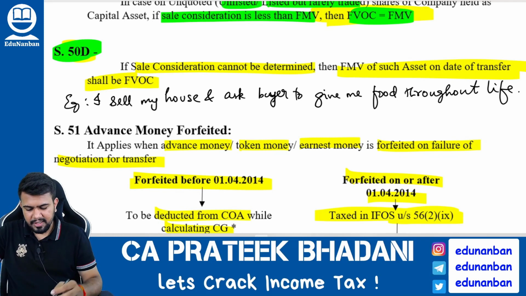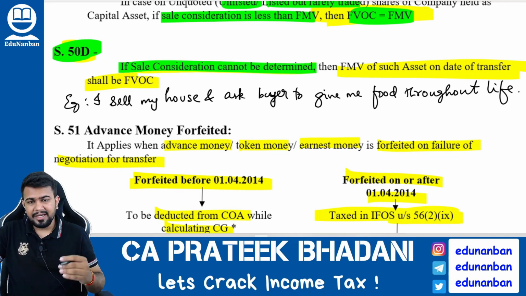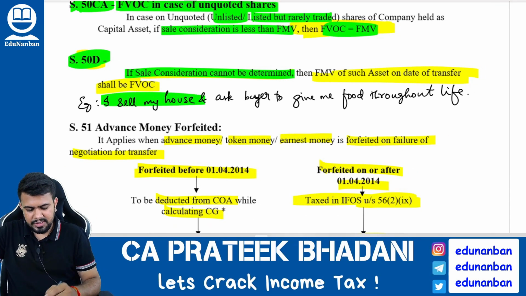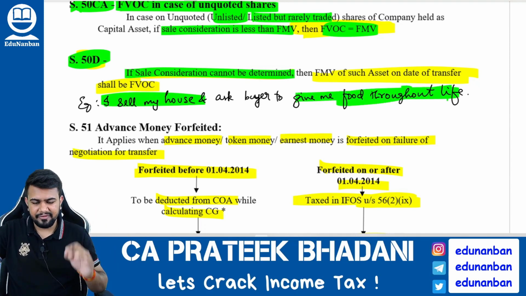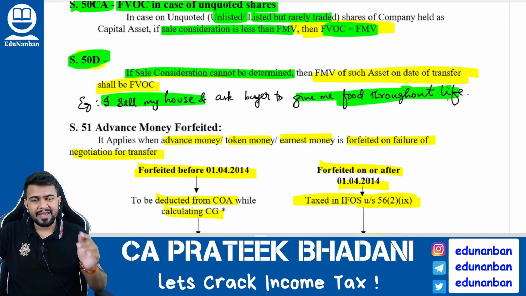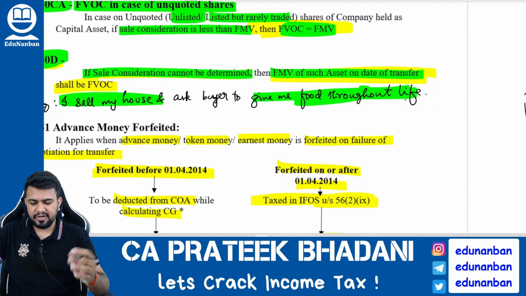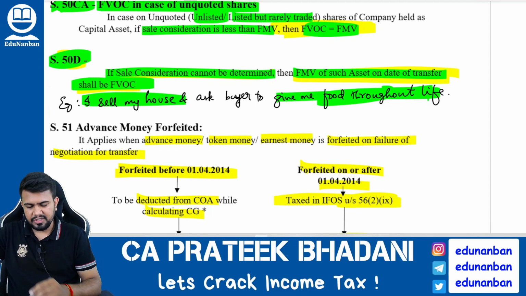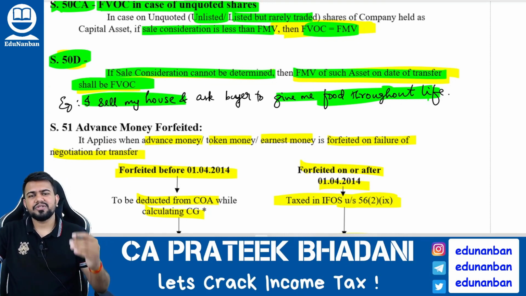Now let's come to section 50D. Section 50D is: if sale consideration cannot be determined. Sir, what if sale consideration itself cannot be determined? For example, I sold my house and I asked the buyer to give me food throughout my life. In such a case, I cannot calculate the value of the consideration that I received. In such a case, I should take the fair market value of the asset transferred, on the date of transfer, as the full value of consideration.